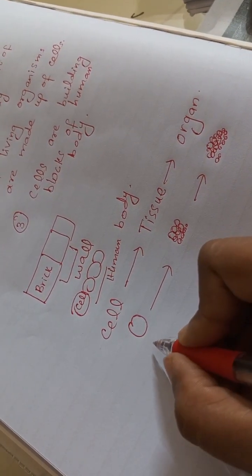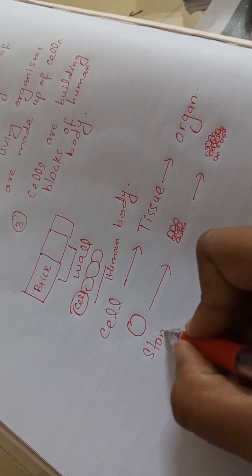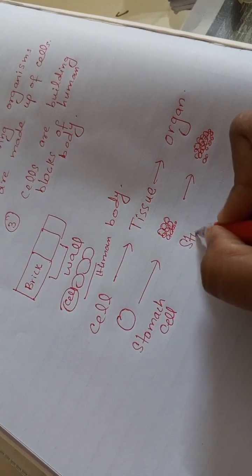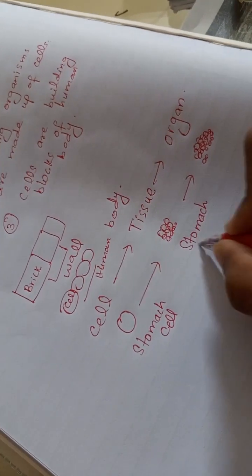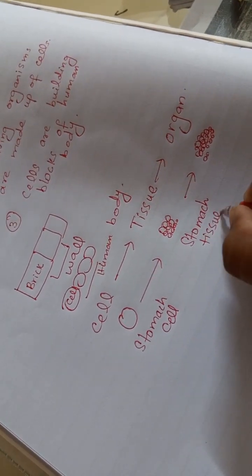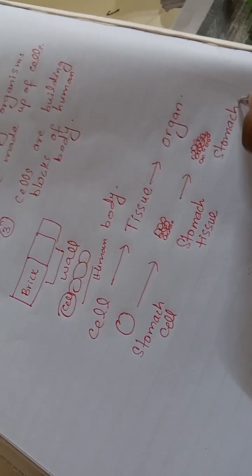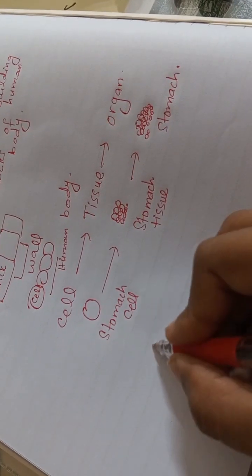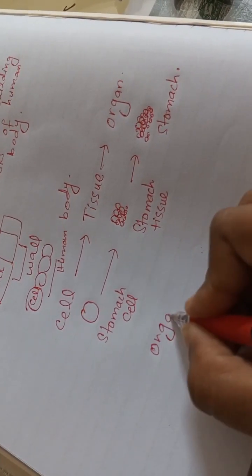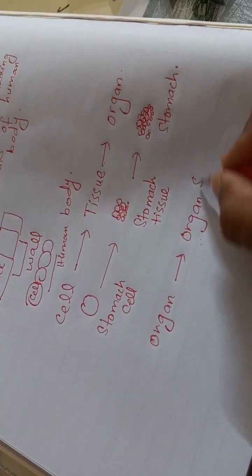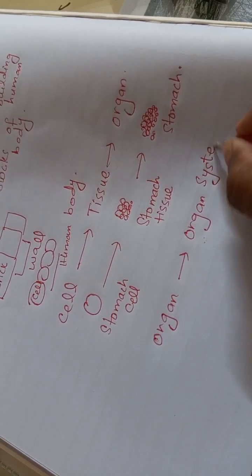For example, we can say that a stomach cell is a cell which is present in the stomach. Stomach cells will combine to form the stomach tissues, and now the stomach tissues will combine to form the stomach organ, which in turn digests the food and stores the food for some temporary use. Many organs will combine to form the organ system.